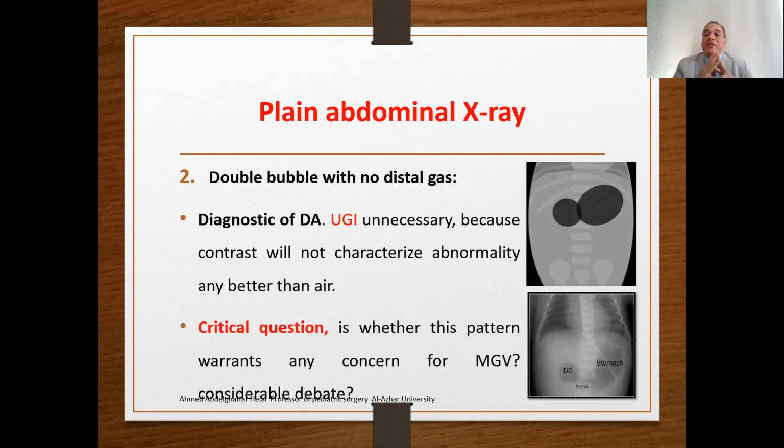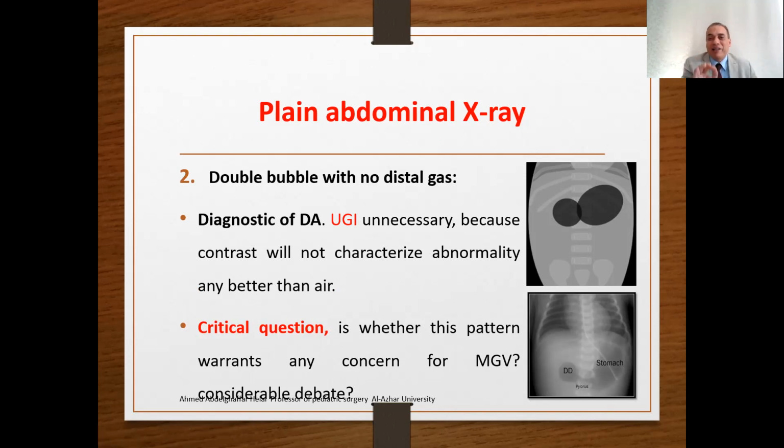Number two, you may see the double bowel sign. We described it with duodenal atresia, and it seems to be diagnostic for duodenal atresia. Double bowel sign: dilated stomach and duodenum, like this. This is the air in the pylorus, with no distal gas. So in such cases, it seems that an upper gastrointestinal study is unnecessary, because the contrast will not characterize the abnormality any better than the air.